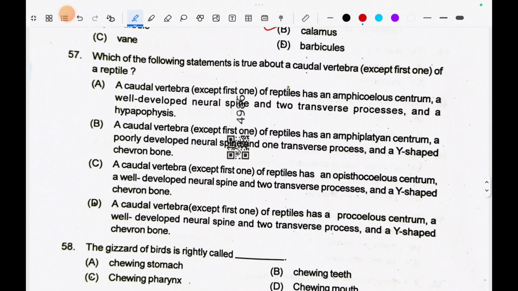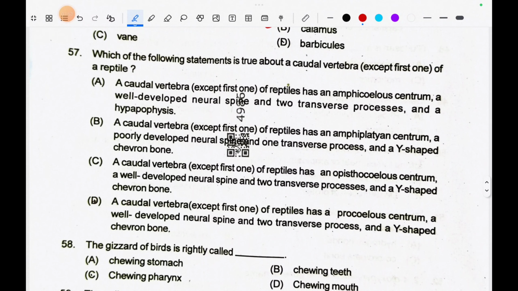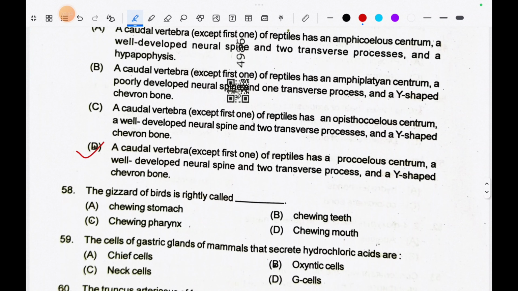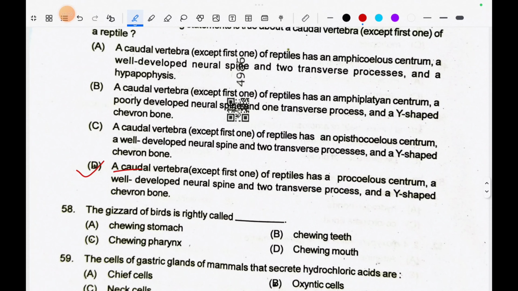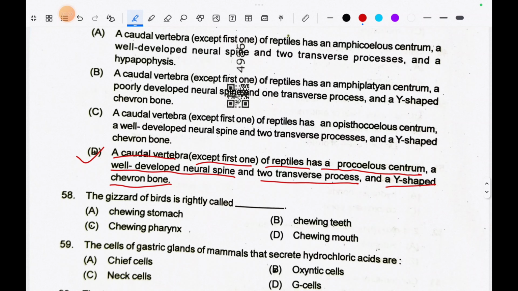calamus. Question number 57. Which of the following statements is true about a caudal vertebra except first one of a reptile? And its correct answer is D. A caudal vertebra except first one of reptiles has a procoelous centrum, a well-developed neural spine and two transverse processes and a Y-shaped chevron bone. Okay.